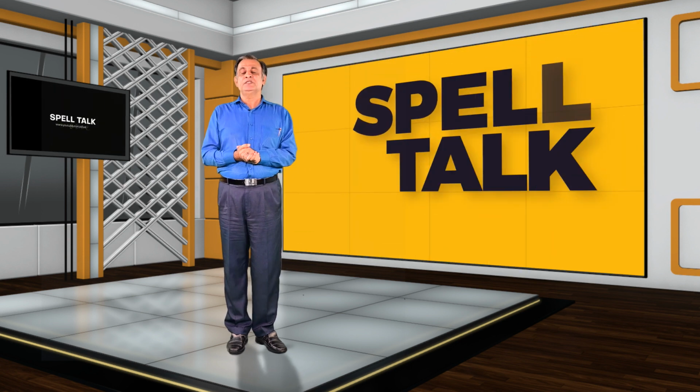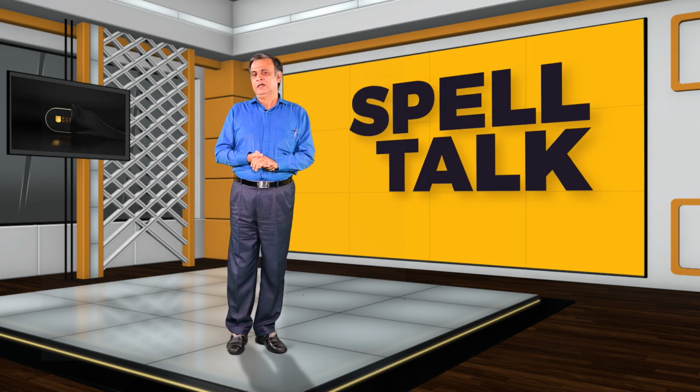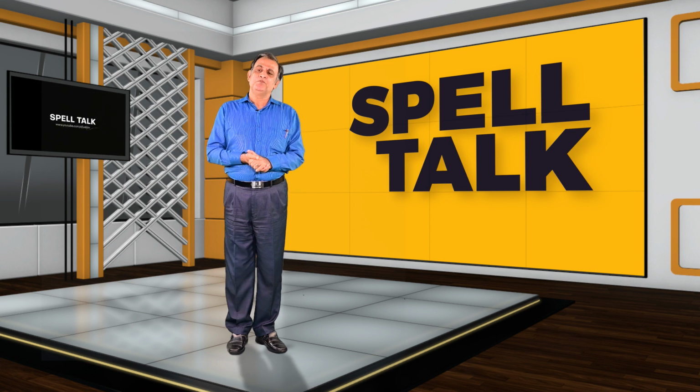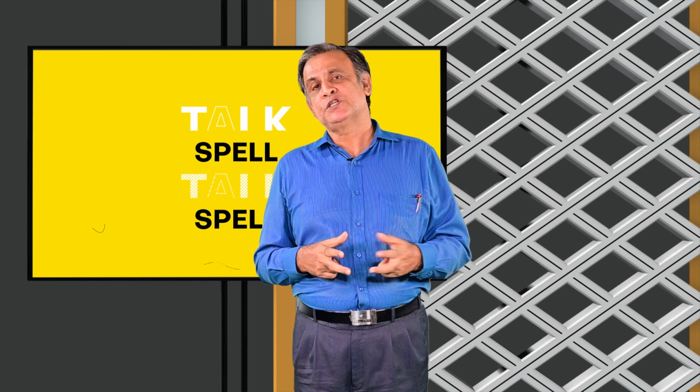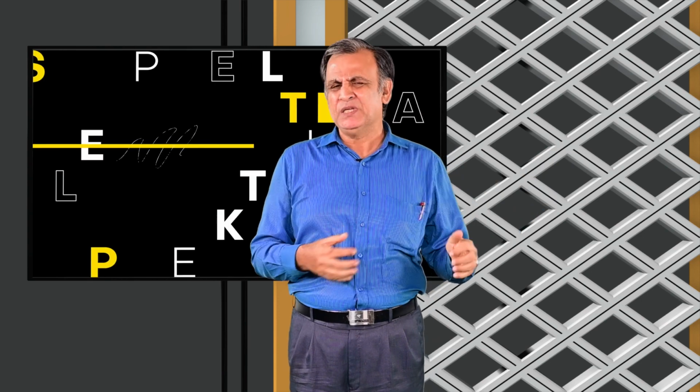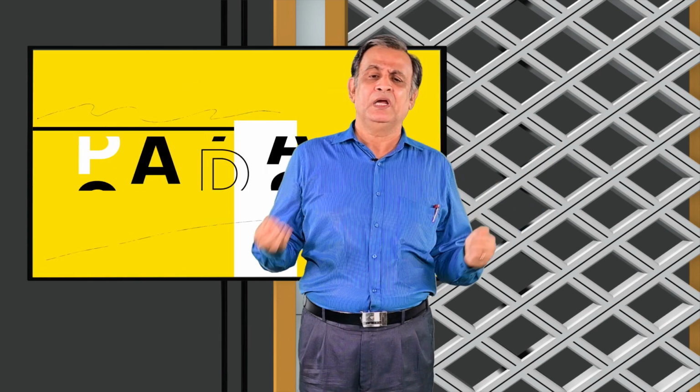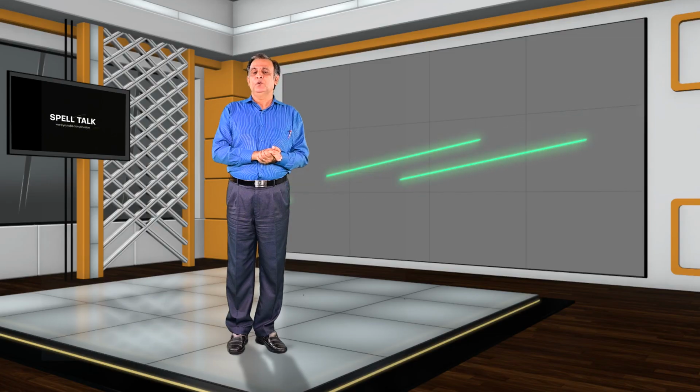The next word is collateral. Collateral means subordinate, secondary, additional, etc. And when you use expressions like collateral security, it means a property or a house which you provide as a security or guarantee for a loan from the bank, etc. Now let us see that spelling once more. COLLATERAL.